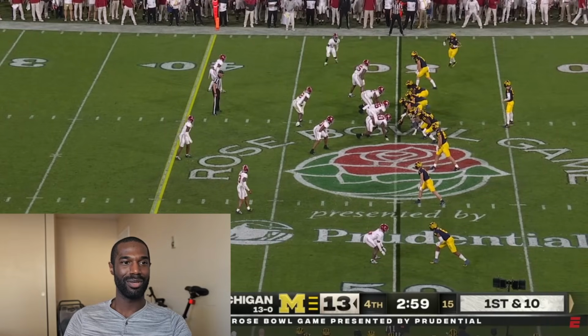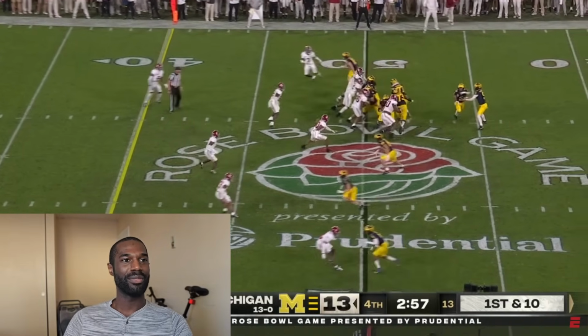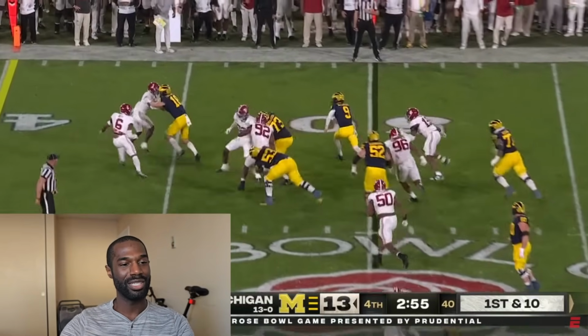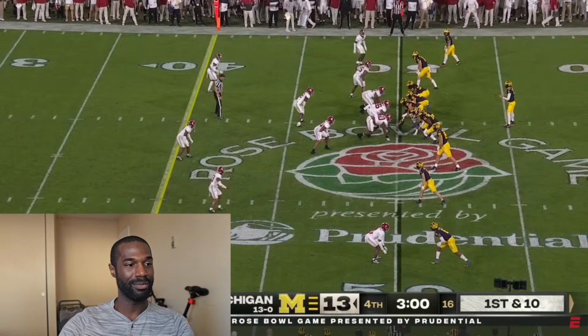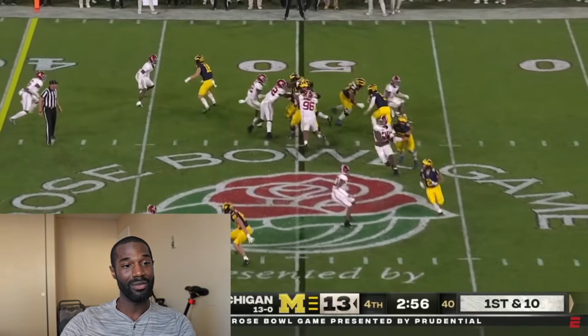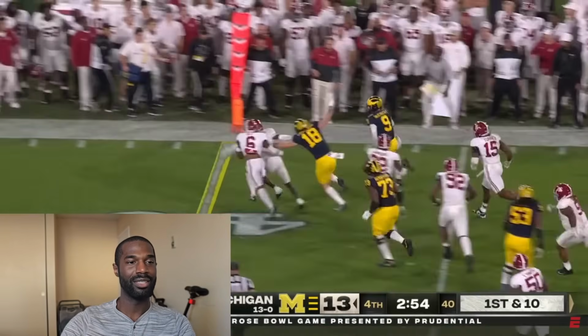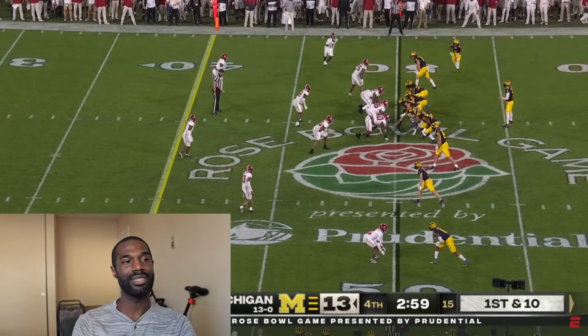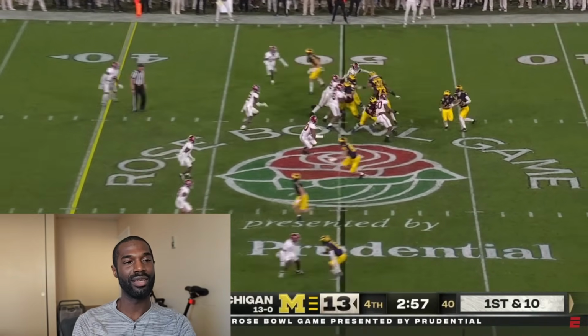They have some time to run the ball. They don't have to throw every play, but J.J. McCarthy actually is holding this ball. It's a read option basically, or it could have just been a guaranteed quarterback run from the beginning, right? Which I think is basically what's happening, because of the way the Michigan blockers are set up, and number 18 is blocking over here, he's already pulling out in front.